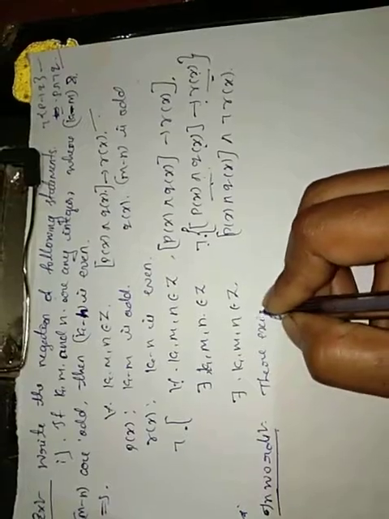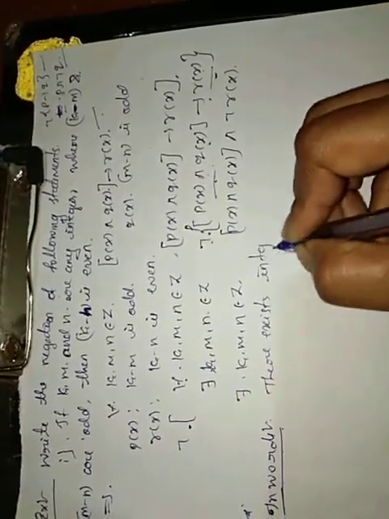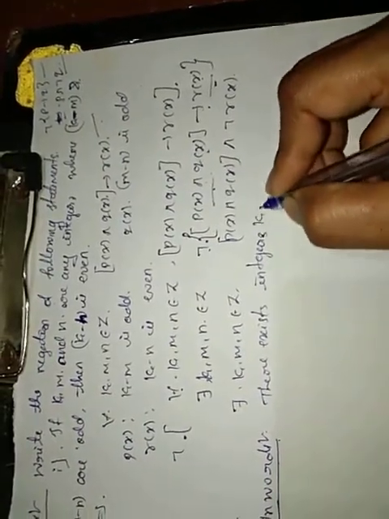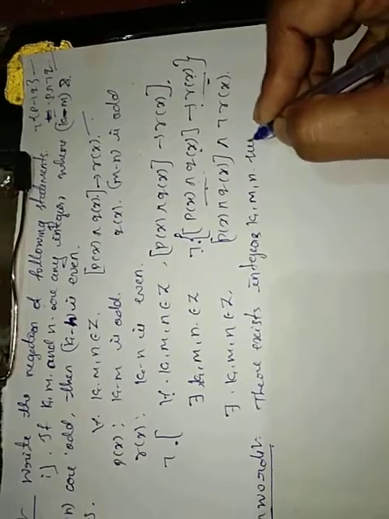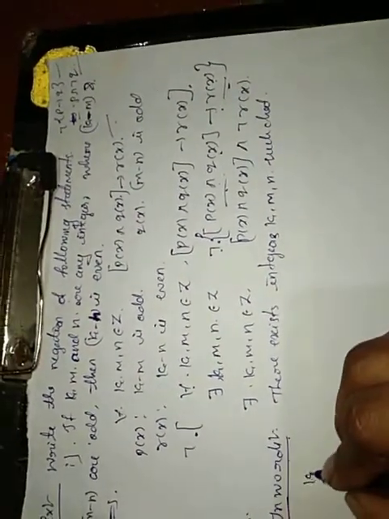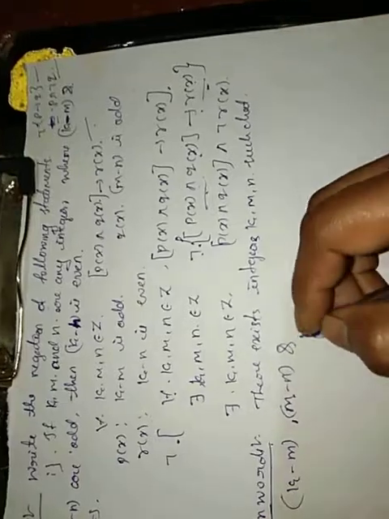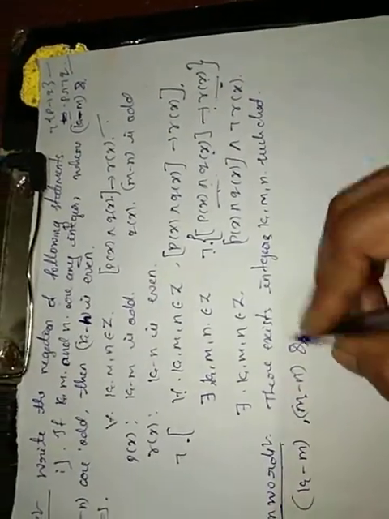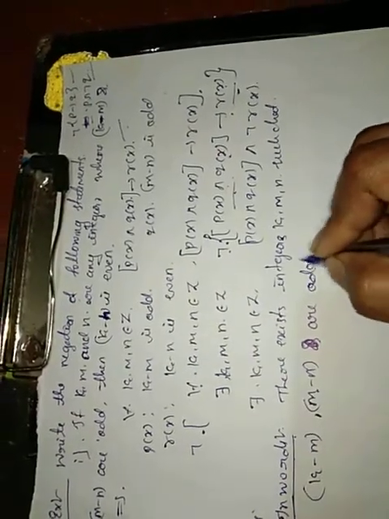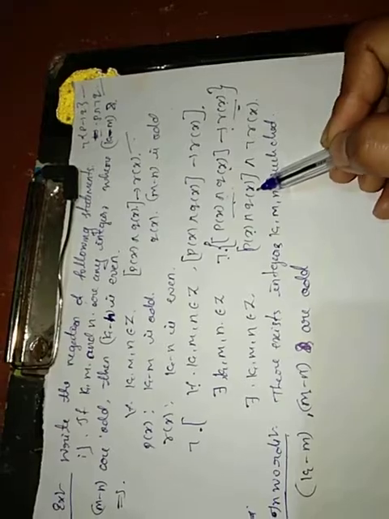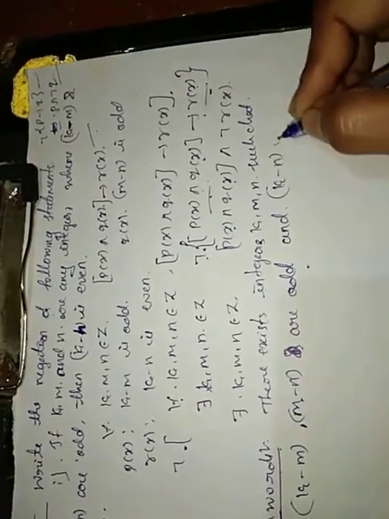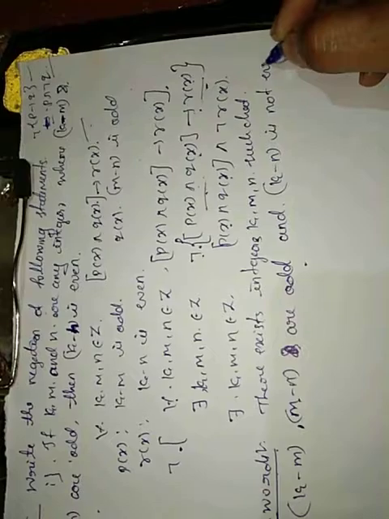So the negation of the statement in words becomes: there exist integers k, m, n such that k minus m and m minus n are odd, and k minus n is not even.